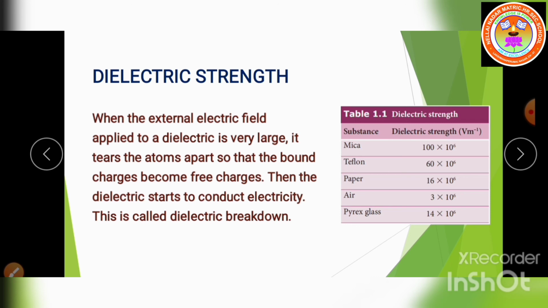These are the values of dielectric strength, the maximum electric field that the dielectric can withstand before it breaks down. That is what we call dielectric strength.